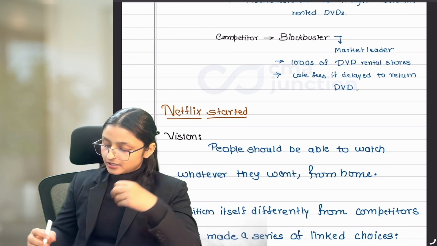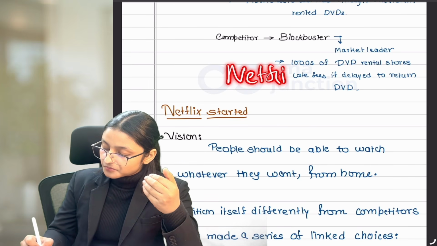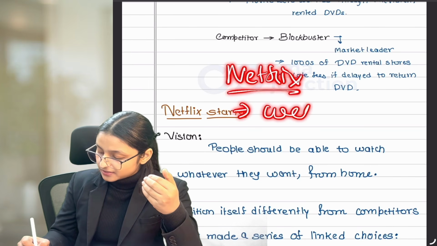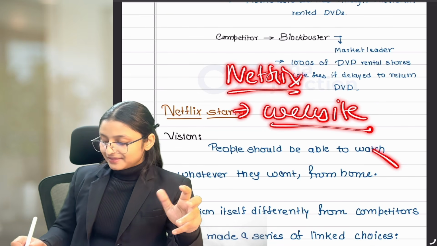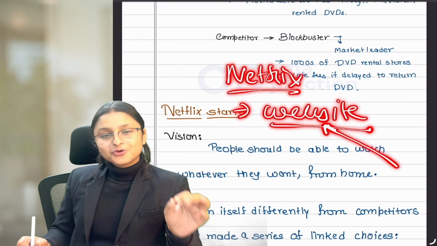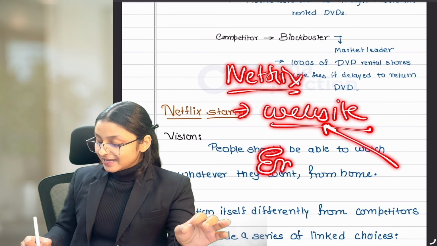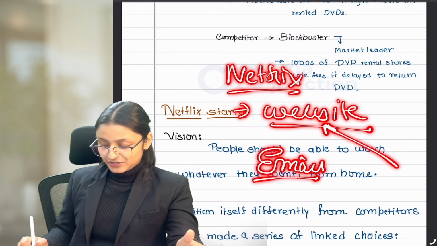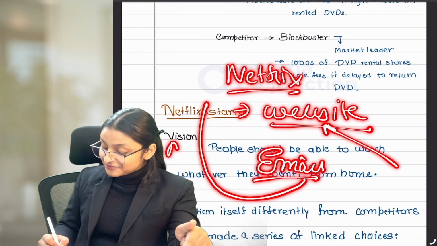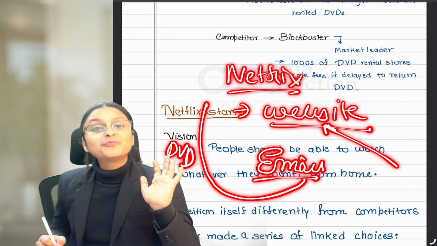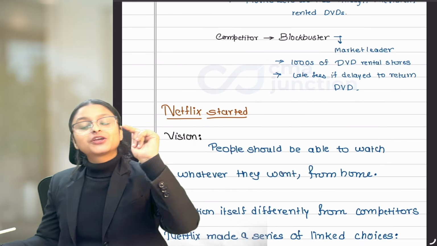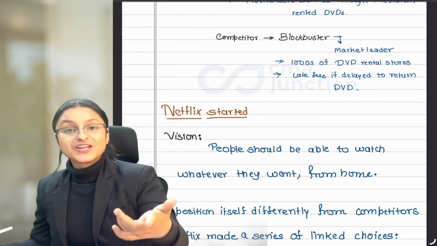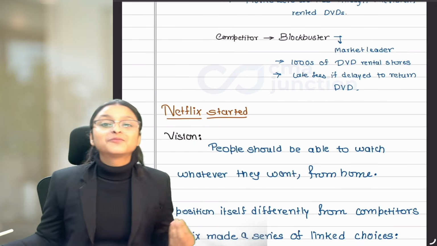Netflix made their own website. And if any customer wants to watch a movie, they can go to the website, book a particular movie, send an email to Netflix about that movie, and Netflix will send the DVD to you through post at your home. So you need not go anywhere. You can order the movies online and they'll reach you by post.